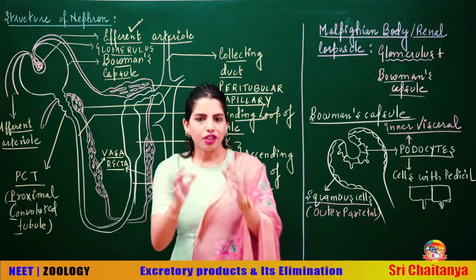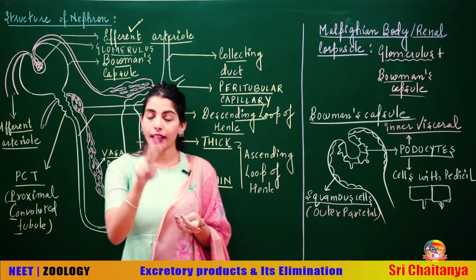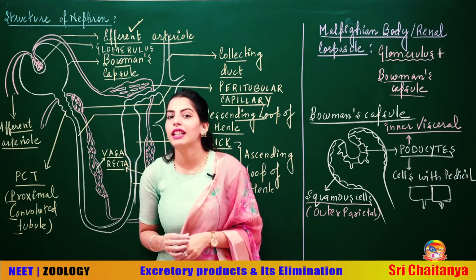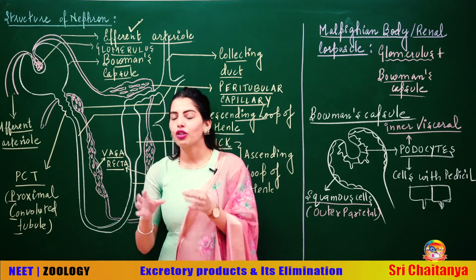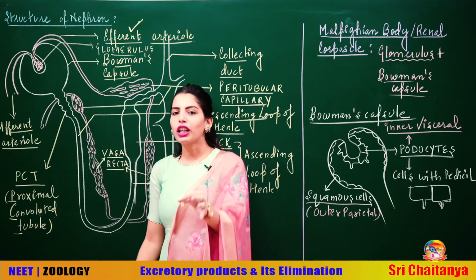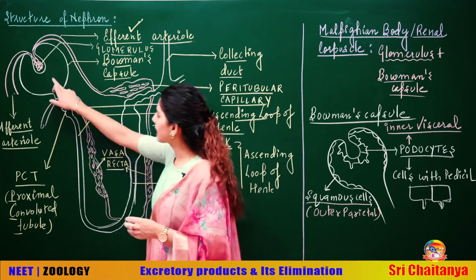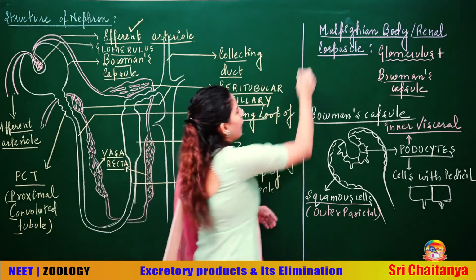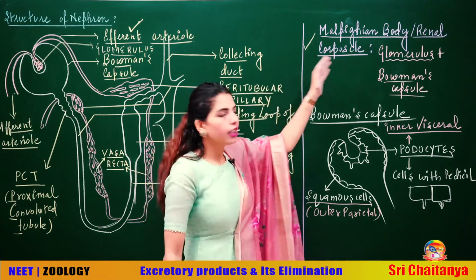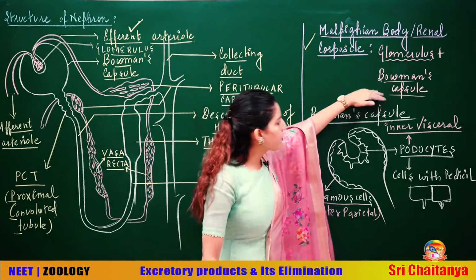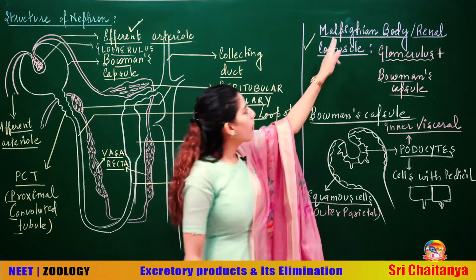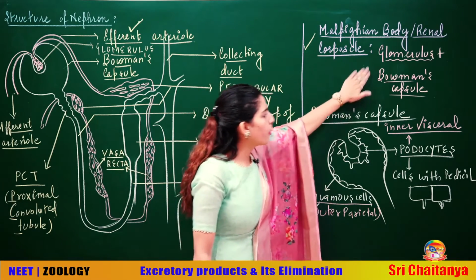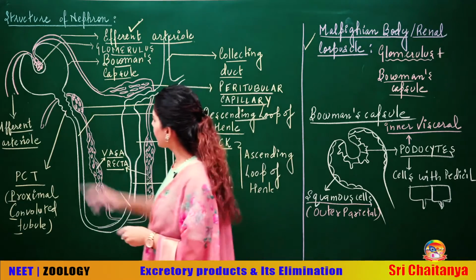Now students, we have divided the nephron into two parts, as we have already discussed. One part is the glomerulus, the other part is the renal tubule. Talking about the very first part of the renal tubule, that's this, which is Bowman's capsule. Also remember, I have written it over here, there is a thing called Malpighian body or renal corpuscle, which is glomerulus plus Bowman's capsule. It's not Malpighian tubule, it's Malpighian body or renal corpuscle, that is glomerulus plus Bowman's capsule.